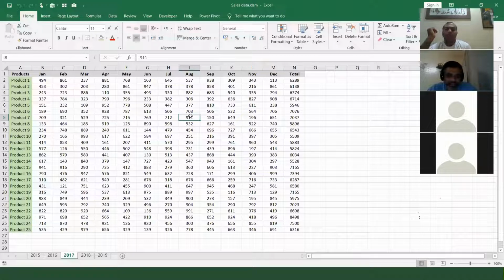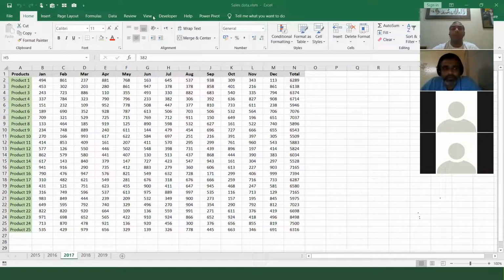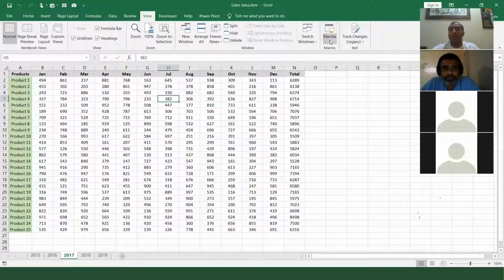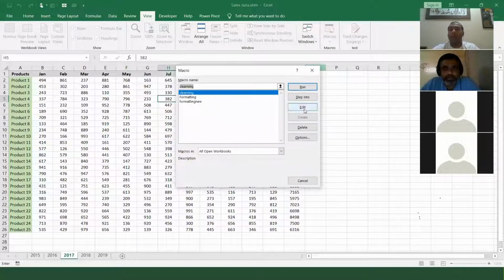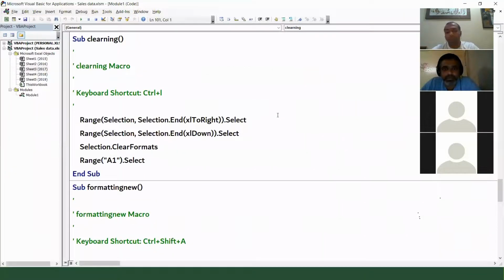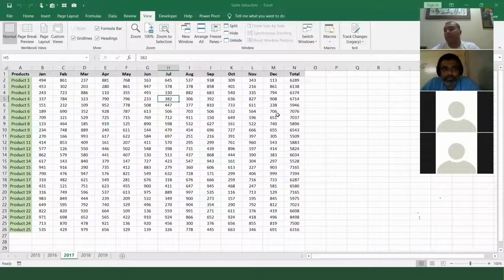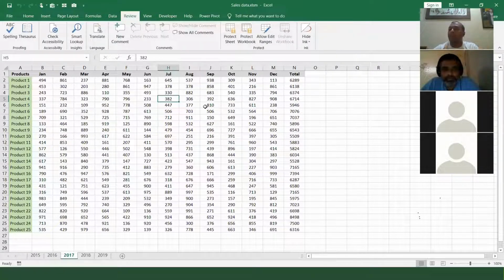Will the macro be visible and editable by the receiver? Mohammad Manzi, you always ask questions, but this is a very interesting question. Visible and editable by the receiver? Yes, if you send this file to anybody, they can go to the view, click on edit, and they can see the coding. Now if you ask me, okay Ramzan, I don't want anybody to see the coding, like you protect an Excel sheet by going to review, you can even protect the code.